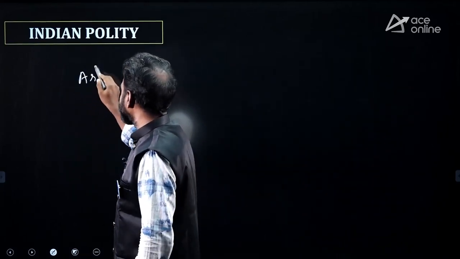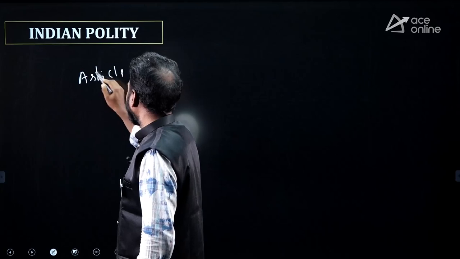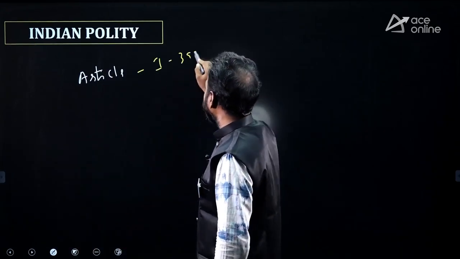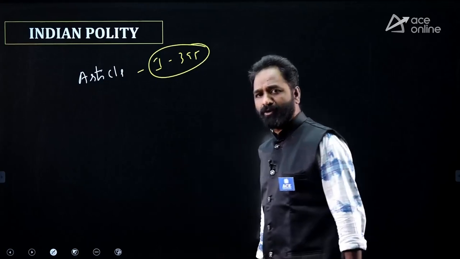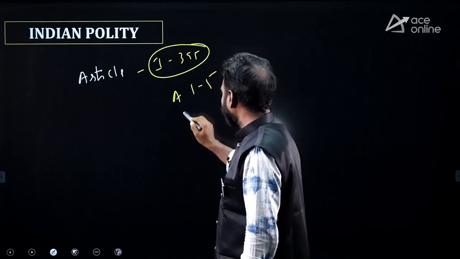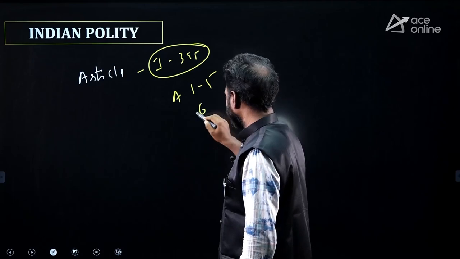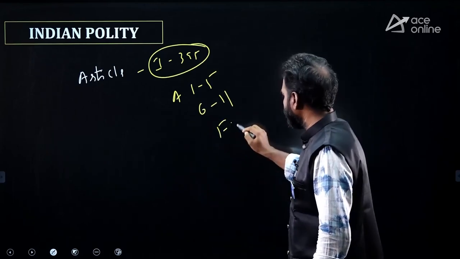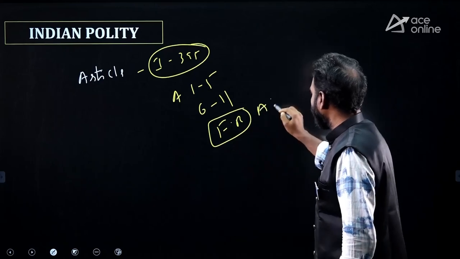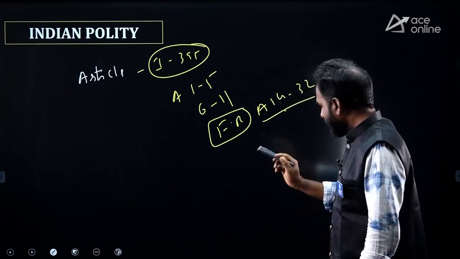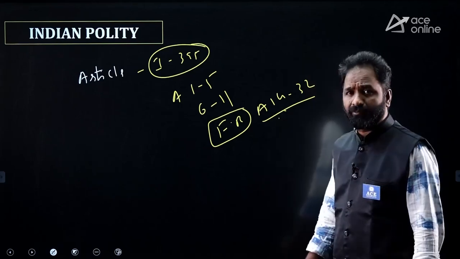First of all, they are asking questions on articles. Sir, there are 1, 2, 3, up to 395, many articles are there. Is there any need to remember all the articles? No. Focus on articles 1 to 5. Focus on articles 6 to 11. And focus on fundamental rights, articles 14 to 32. Please go through this. At any cost, you have to remember these articles, fundamental rights.